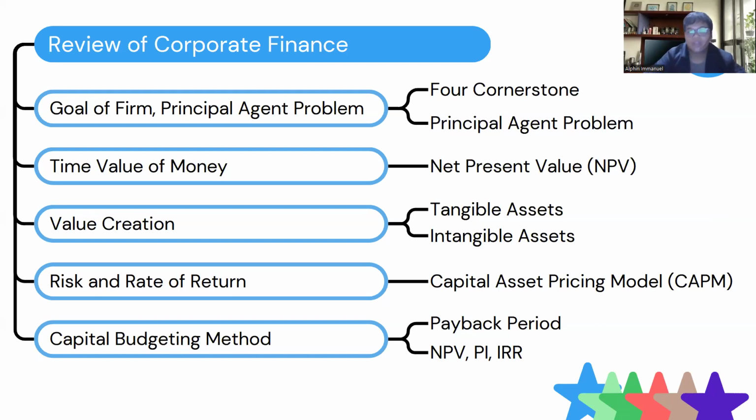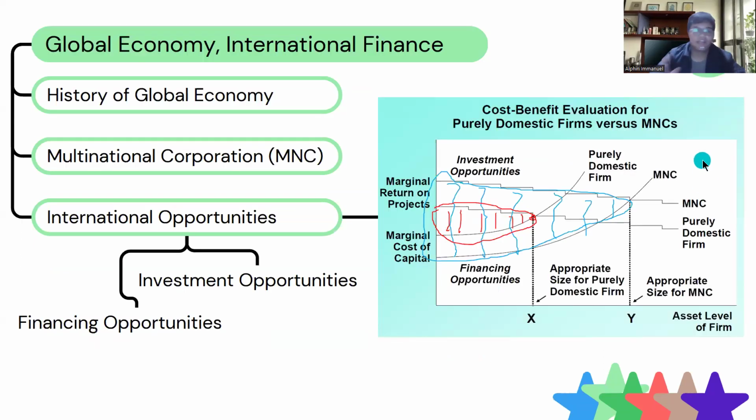Value creation: we talk about assets because assets are the value creator. Assets are considered into 2 different types, tangible assets and intangible assets. Risk and rate of return: we learn about the capital asset pricing model or CAPM. Capital budgeting methods: we learn about 2 methods. The first is payback period. The second is net present value or NPV, profitability index or PI, and index of rate of return or IRR.